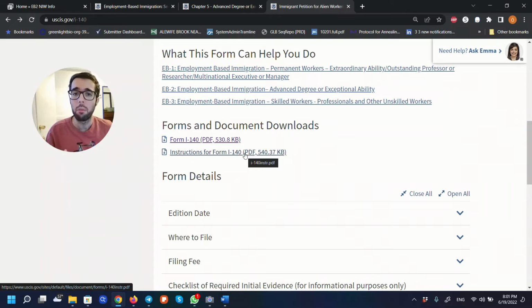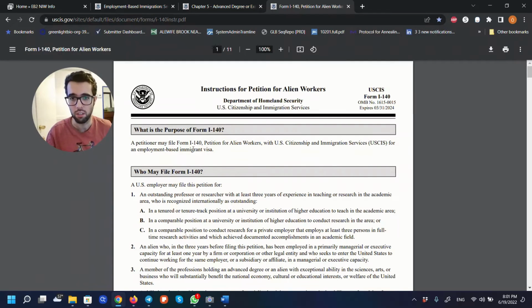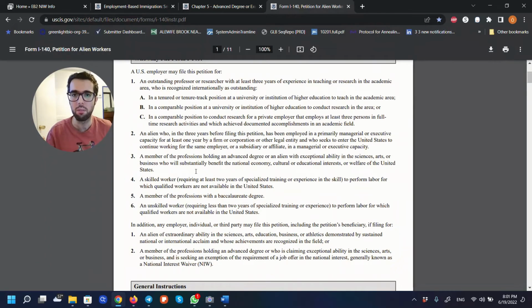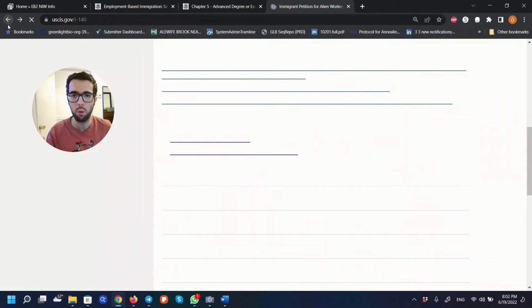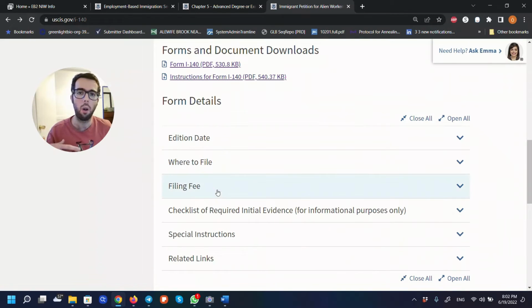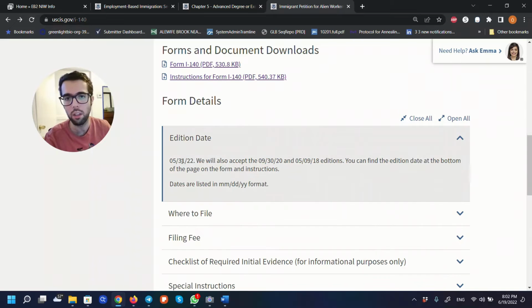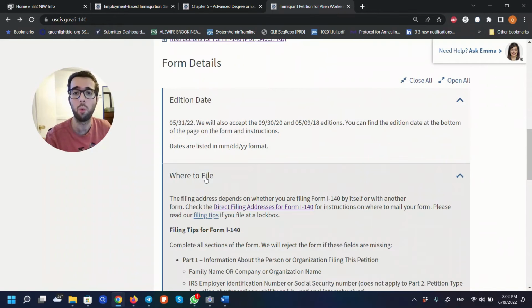But as important as the form itself are the instructions for the form. Every form has instructions, and the USCIS has official instructions. So again, here you'll find a bunch of information. You have information on how to fill the form, what other documents should go with it, how much it will cost you, how to pay for it. All those questions are answered here in the instructions, but then also you'll have it in a website format here in the form details section. So you can read about when they release this version of the form, where to file the form.